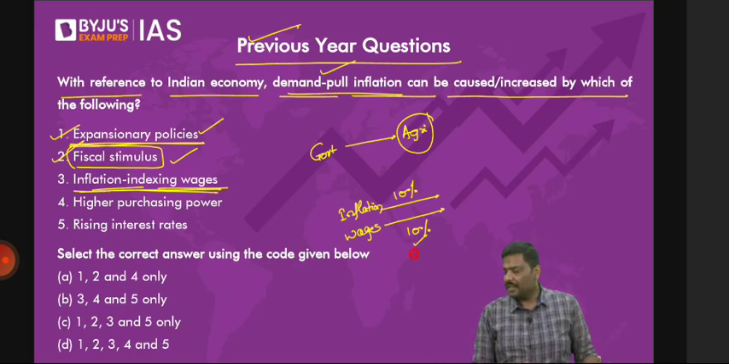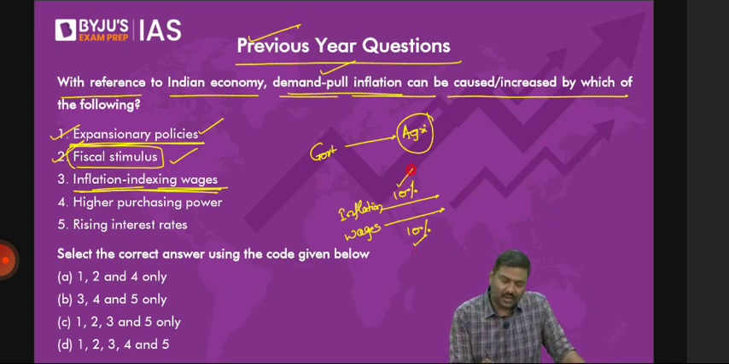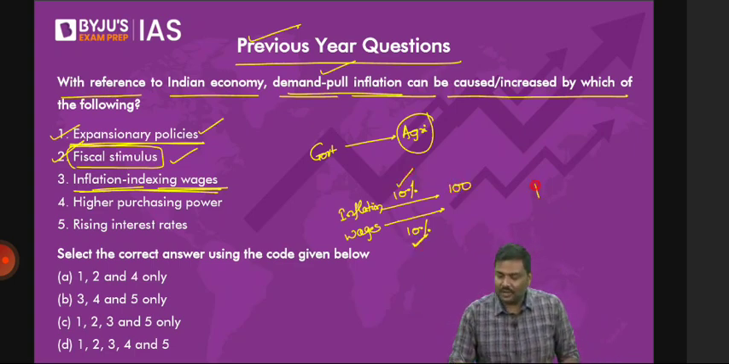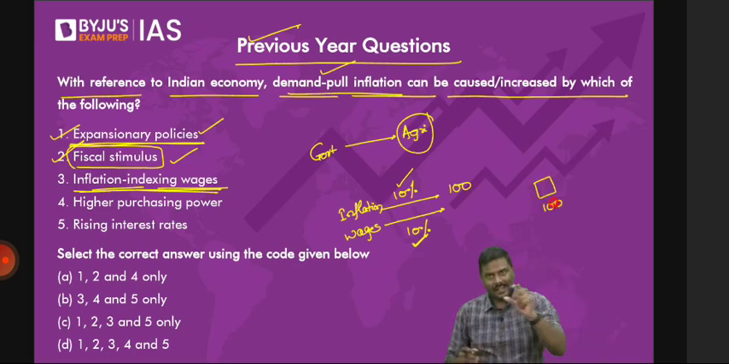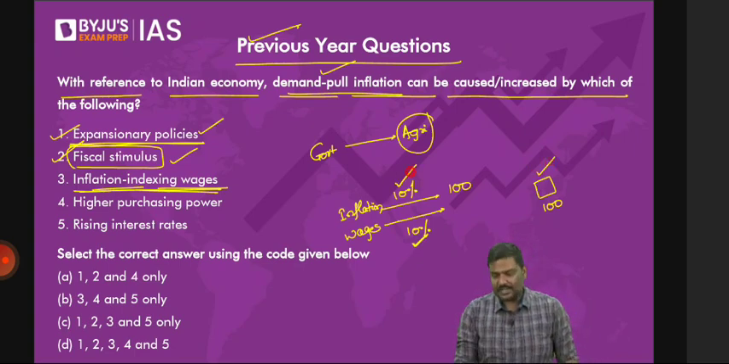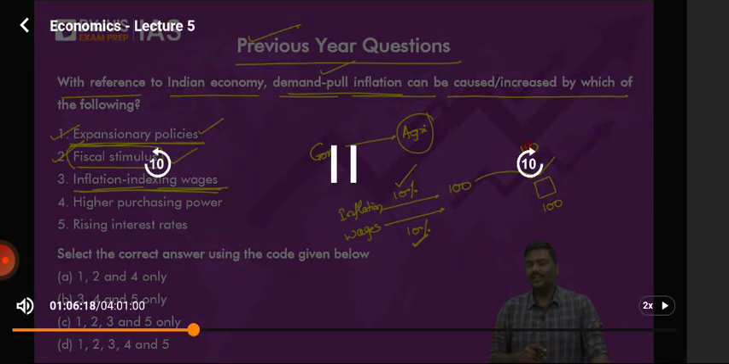Have a look at this very carefully. If the inflation goes up by 10%, your wages will also increase by 10%. Let's say earlier your wages were 100 rupees and using 100 rupees you were able to purchase a basket of goods and services whose price was 100. Now, if the inflation rate is 10%, the price of the basket will increase from 100 rupees to 110.